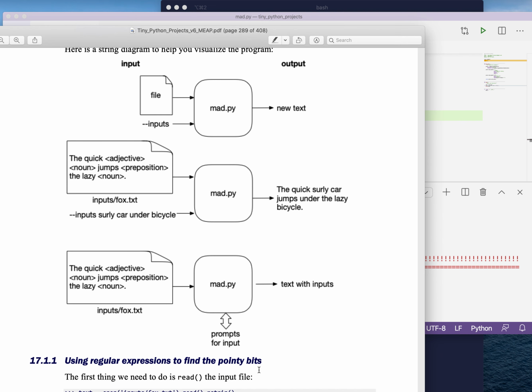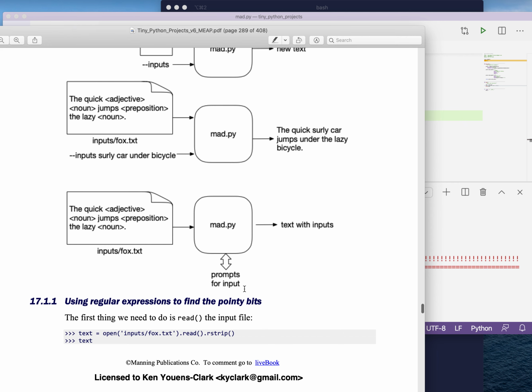It's always good to back up and make sure you understand from a high level what we're doing. We have this program called mad.py. It's going to take some file and maybe some inputs, and it's going to output some new text. It's going to find all of these placeholders in the text, and replace them either with the inputs from the command line, or by prompting the user repeatedly for each one of the inputs. Then once it has them all, it's going to create the text for the outputs.